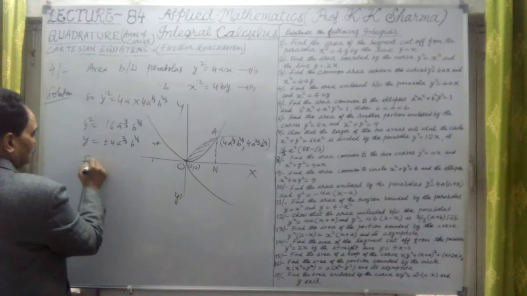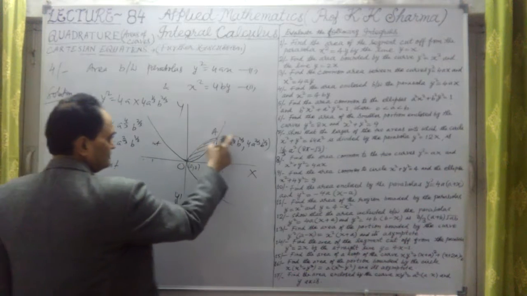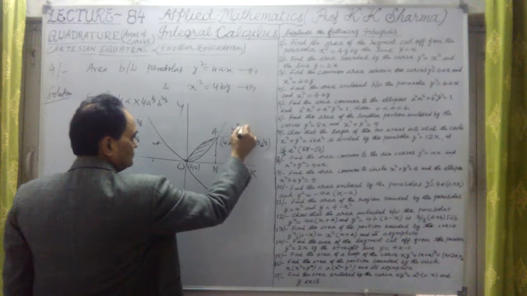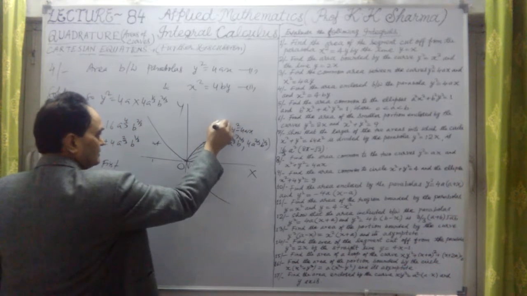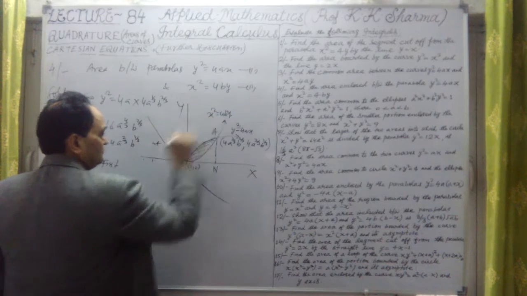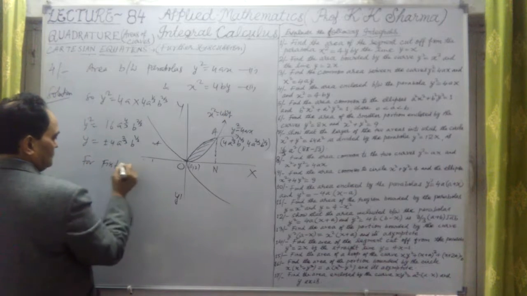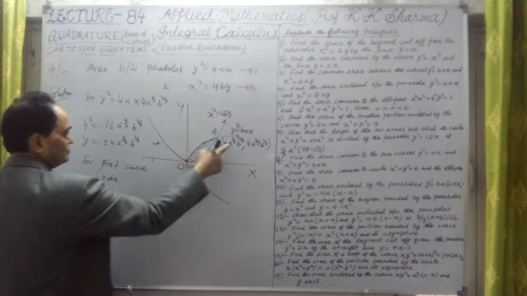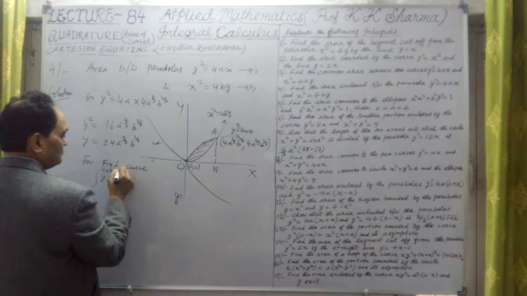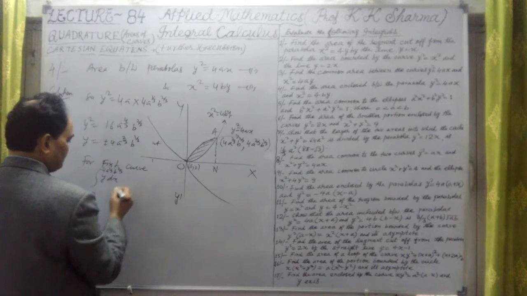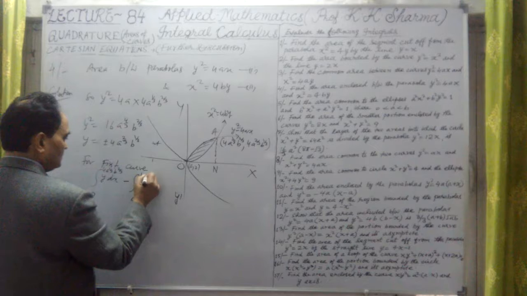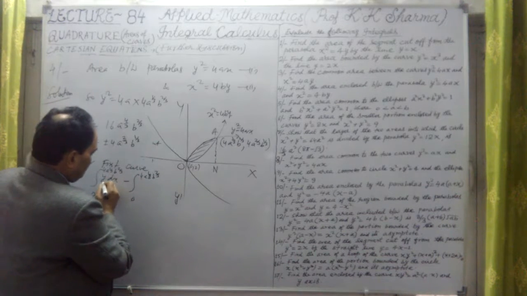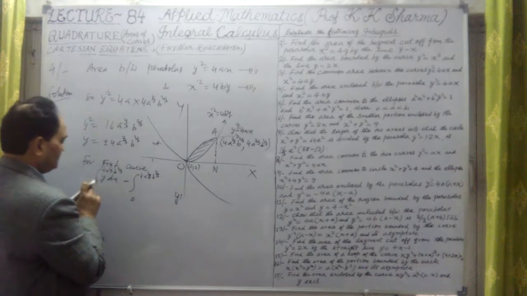For the first curve, because here we are taking this first curve above, the first curve is this one, y² = 4ax. The second curve is x² = 4by. For the first curve, the integration of y dx from 0 to the x coordinate 4a^(1/3)b^(2/3), minus the same limits, and this, if I take this as y dx, otherwise they have to be expressed in different ways.